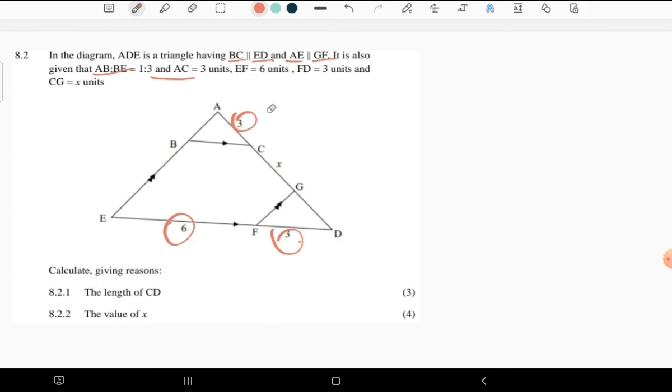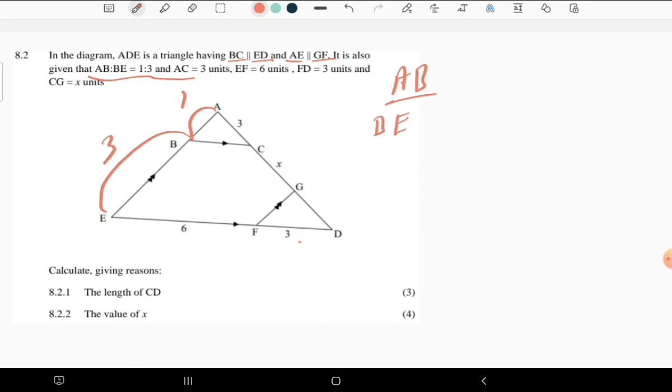The length of CD, where is CD? This is CD. And ladies and gentlemen, let's remember what is given in the statement. We're given that AB is to BE is the same as 1:3. So that means AB over EB is equal to this over that. Can you see that? So that means it is equal to AC over CD.